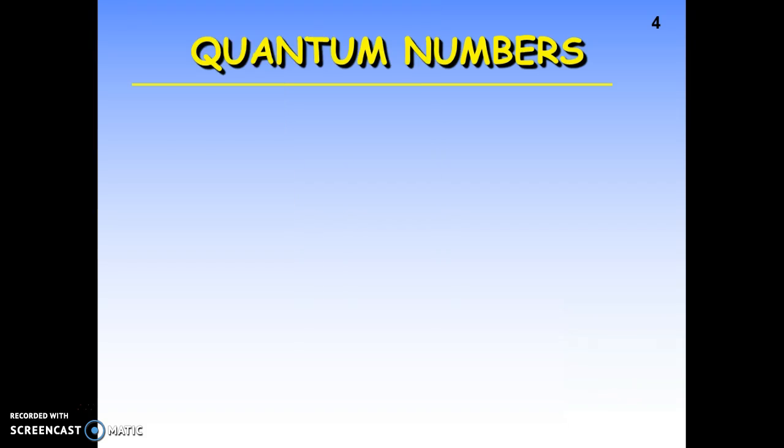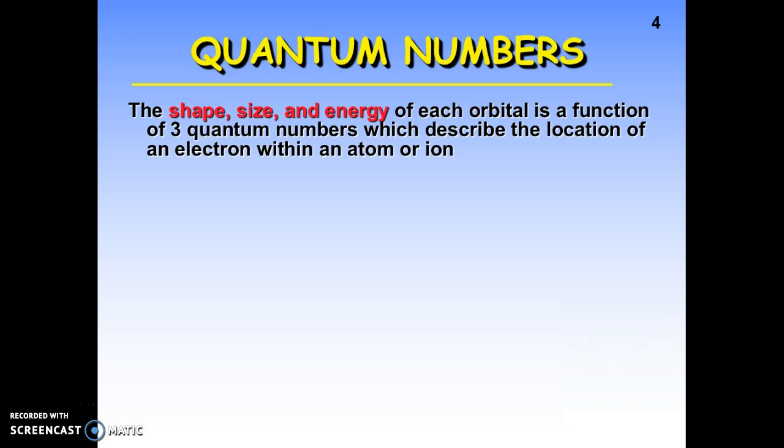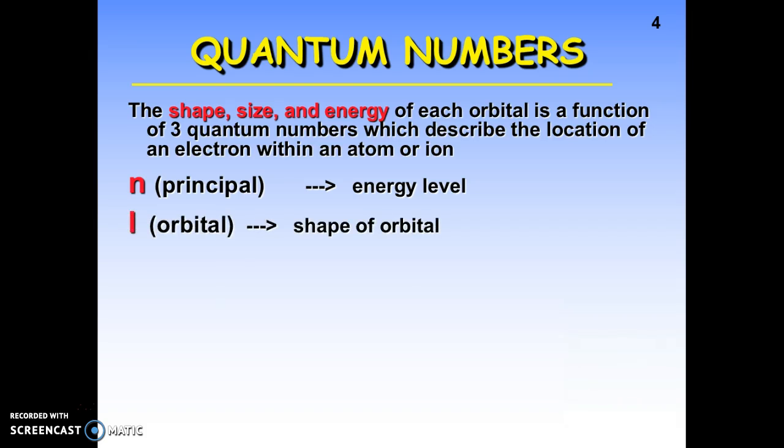So this boils down to this. We're coming up with some quantum numbers. This equation gives us three quantum numbers. They give us the shape, the size, and the energy of each orbital, as a function of the three quantum numbers. Basically, these are the quantum numbers. N, which is defined through the equation, is the energy level. How much energy does it have? Does it have low energy, high energy? We can also define the shape of the orbital. What does the orbital look like that it can be contained in? What shape would this electron be in?